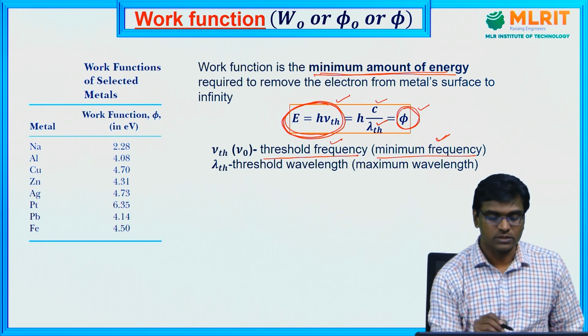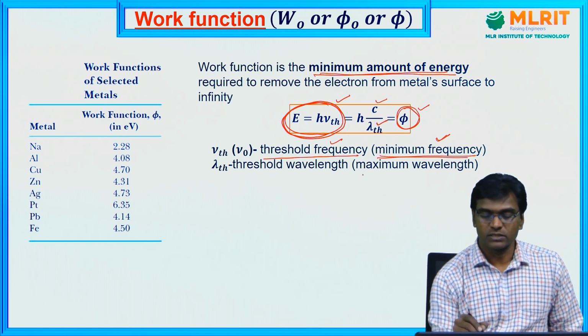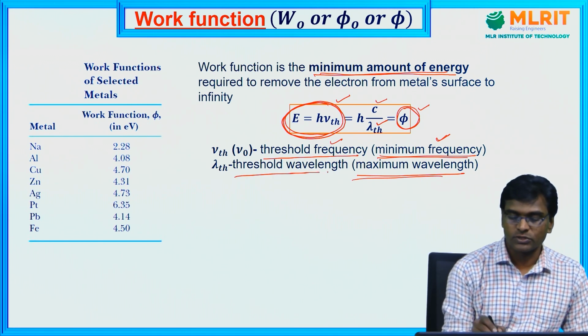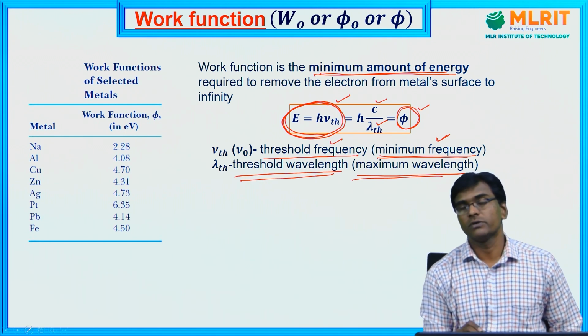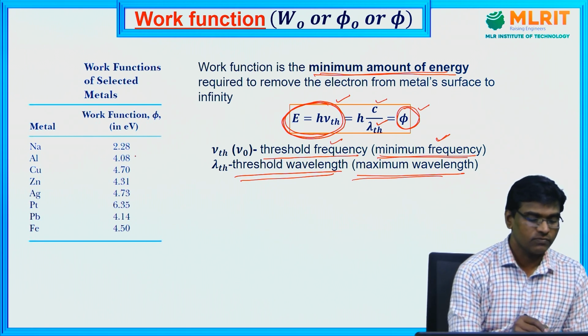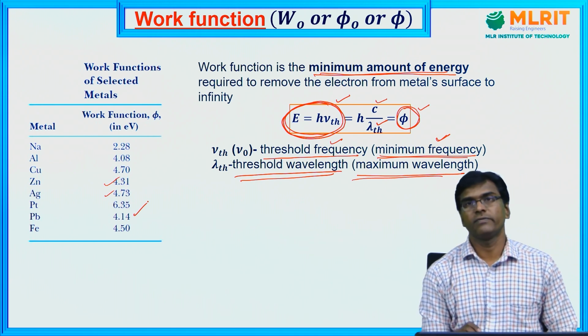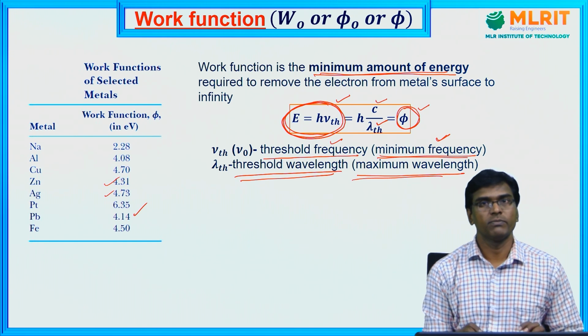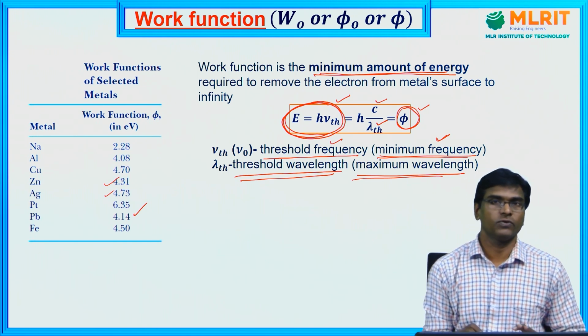Or in other words, instead of saying it in frequency, we can say it as a wavelength. This is the maximum wavelength, or threshold wavelength, required to observe the photoelectric effect. Here we can see some materials and their work functions: aluminum, copper, zinc, silver, lead. Different materials have different work functions. So whenever you shine light with energy equivalent to the work function of that material, only then can we see the photoelectric effect.